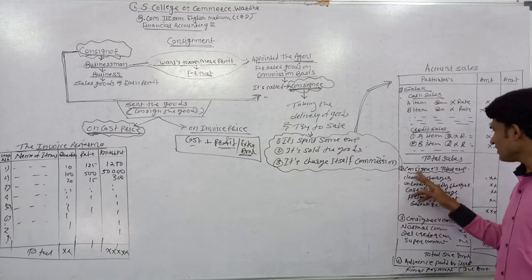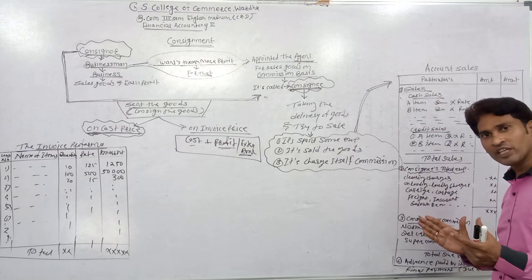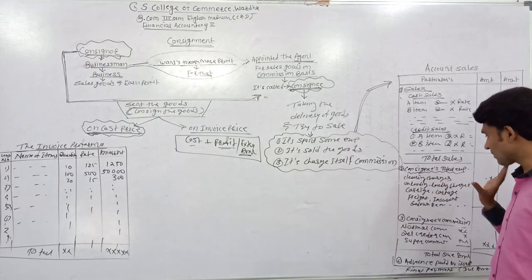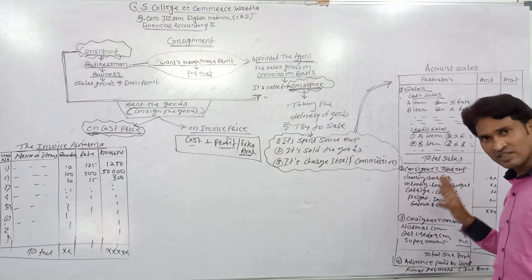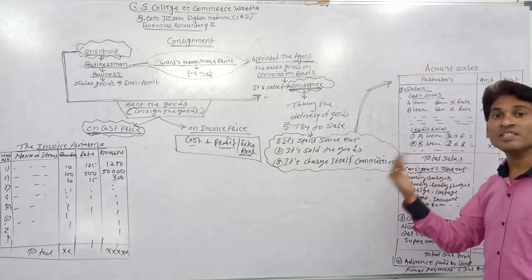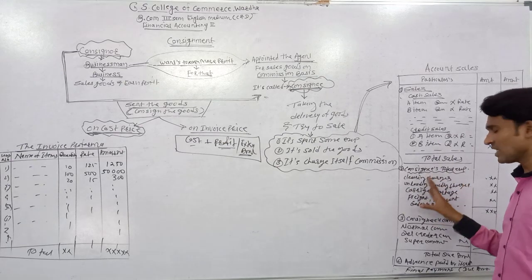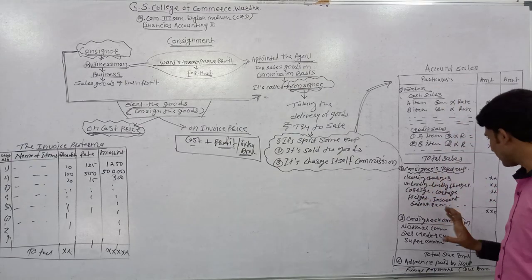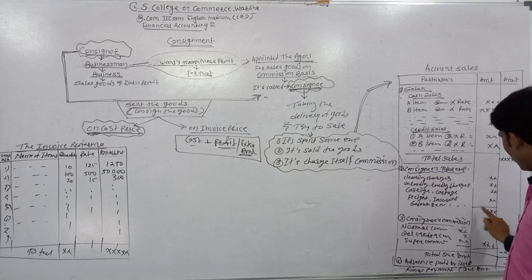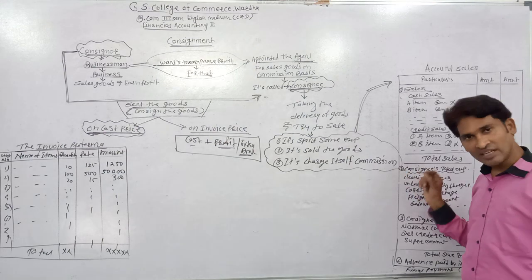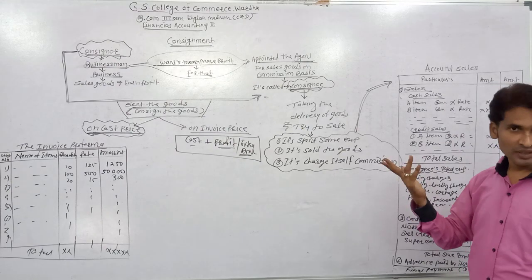After that, the consignee gives the information about its expenses, which expenses were incurred by the consignee for the consignment. All the information about those expenses and the total amount of expenses are given in the account sales, and also the consignee charges the commission as per their terms.